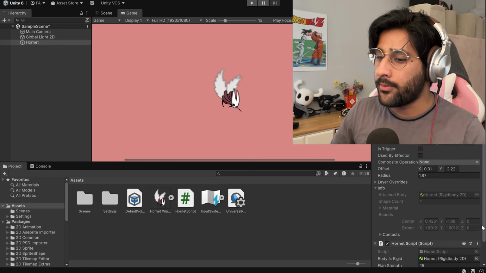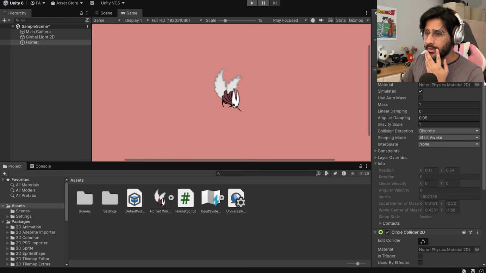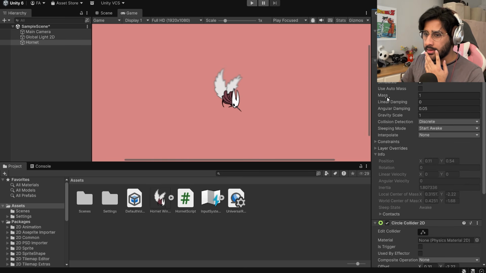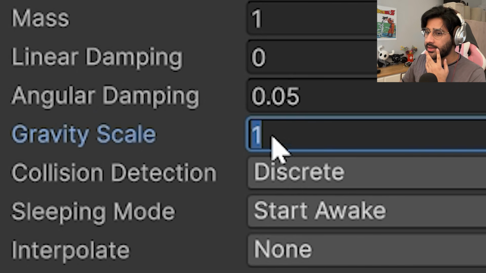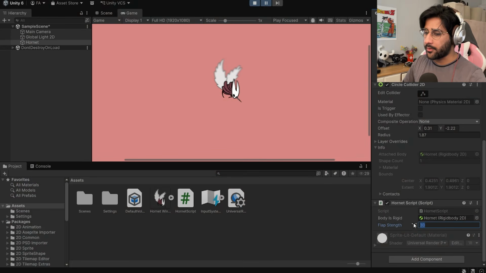I love Hornet. Where can I fuck with the gravity? I really want to fuck with the gravity. On rigid body, blah, blah, blah. Gravity scale. There we go. So what if we have gravity scale to 2, right? Let me fuck around with this till I find something that feels good. And I've learned that I can pause and fuck with the numbers. I've been fucking with these numbers for like 10 minutes.